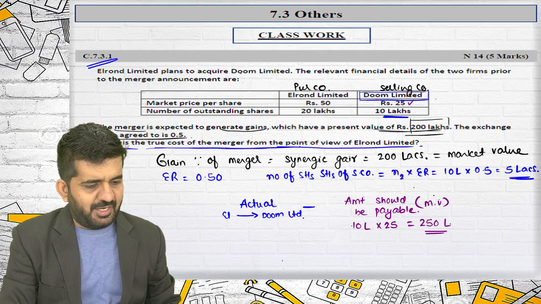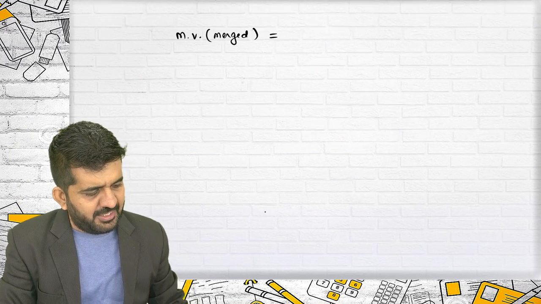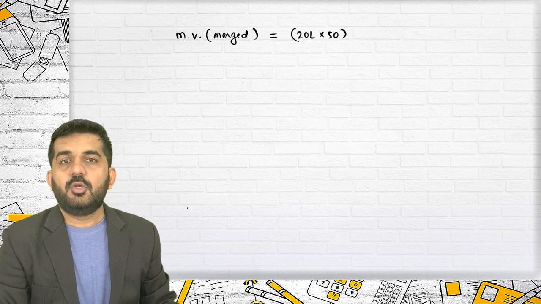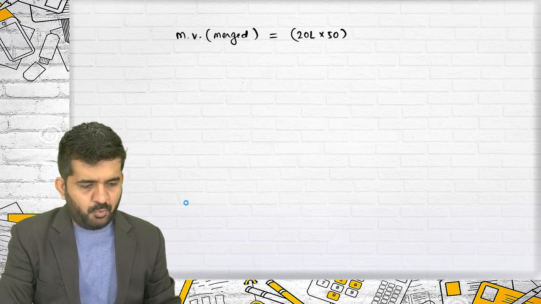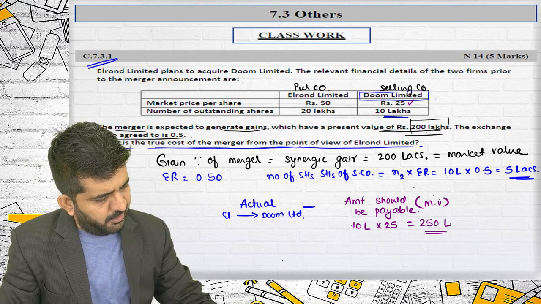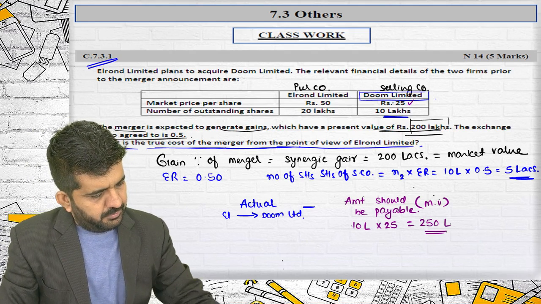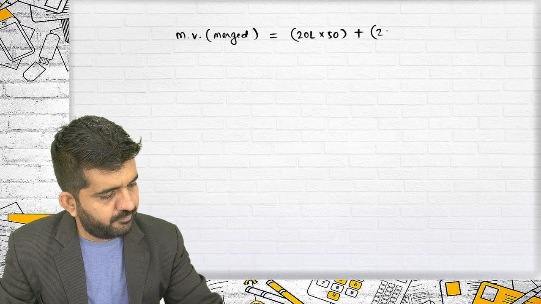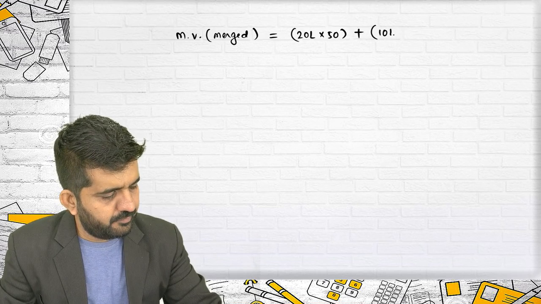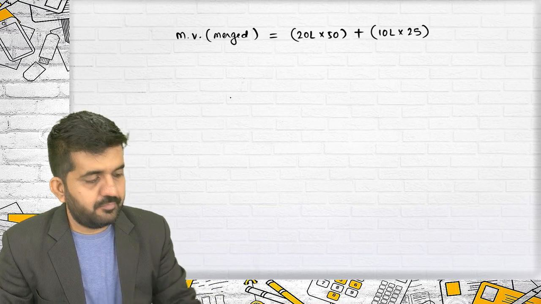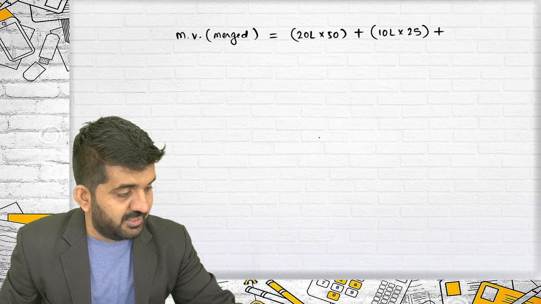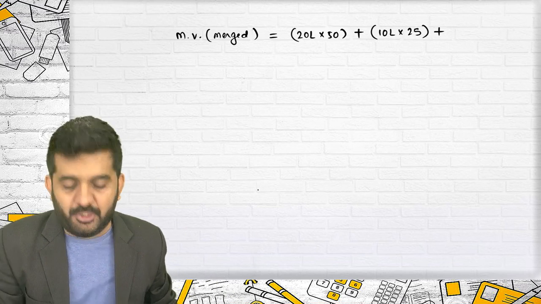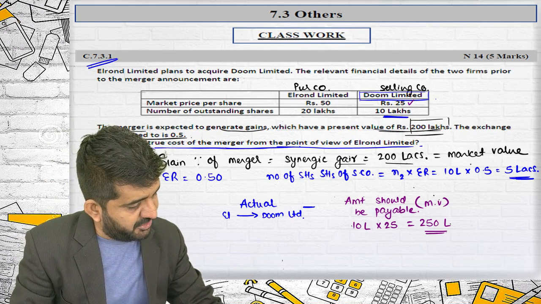What is the market value of Elron Limited? 20 lakhs into 50. What is the market value of Doom Limited? 25 into 10 lakhs. Plus synergic gain in terms of market value.